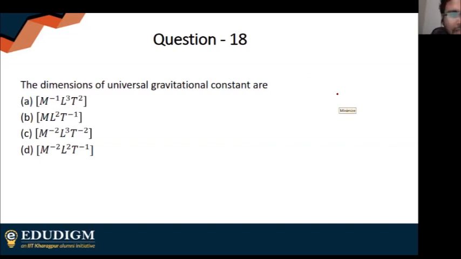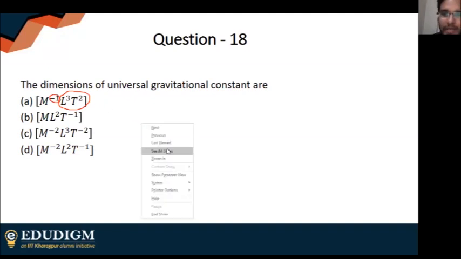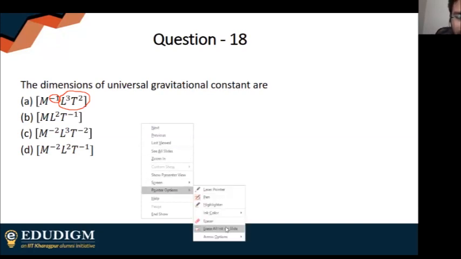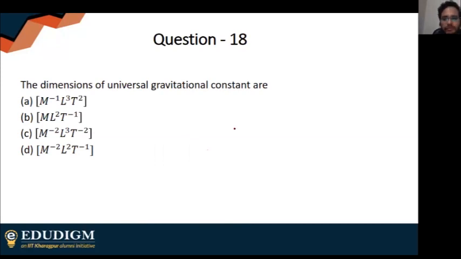So please be careful about these things. Yes, the rest of it is same, because the rest of this is same for both the options. The only difference is this: m to the power minus 1 and m to the power minus 2. Power of m is different. So the right answer is option A. Please be careful with this, guys.